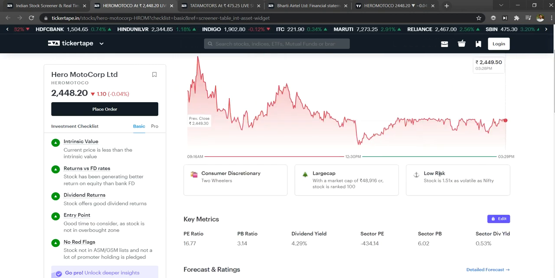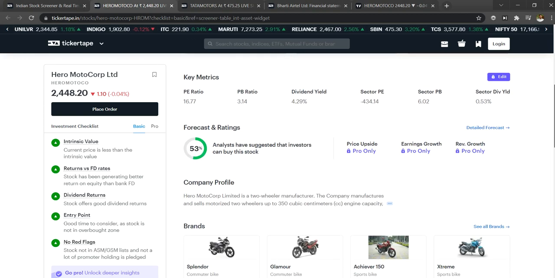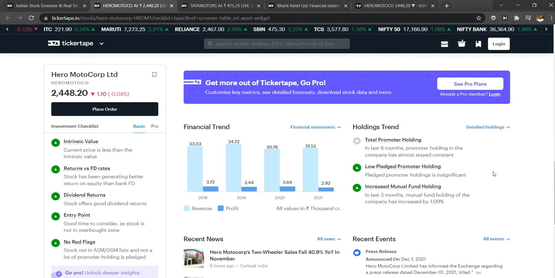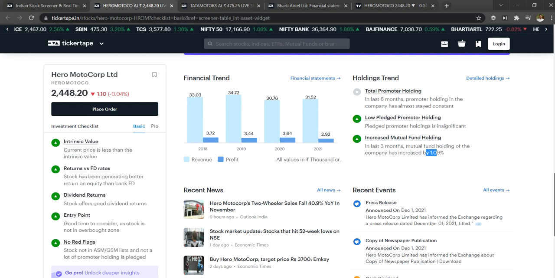And you can see the stock is less volatile, low risk and large capital. If you come down you could see only 53 percent, but I still consider buying it, because I will show you on the technical standpoint. And if you see the increase in mutual fund holding, over the last 3 months the mutual fund companies have been investing in this company, and they have increased their holding by 1.09.